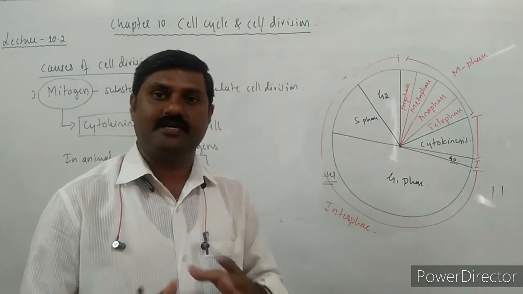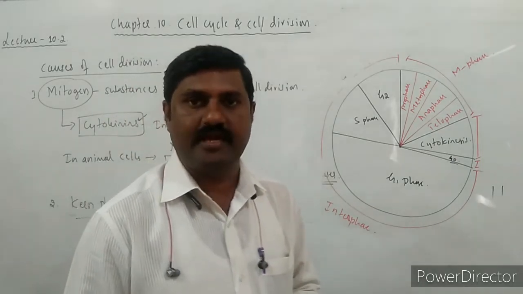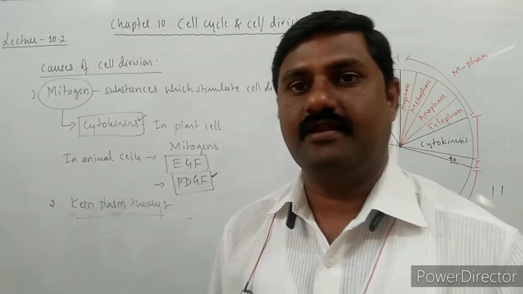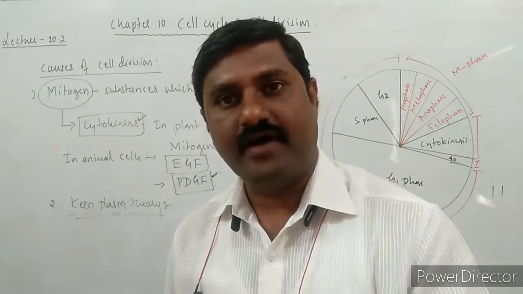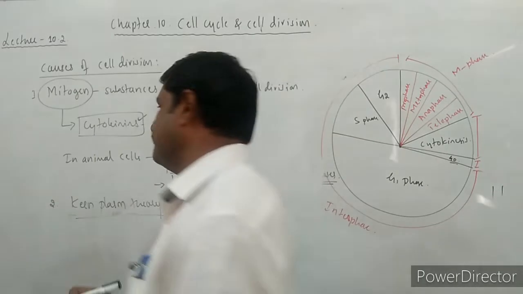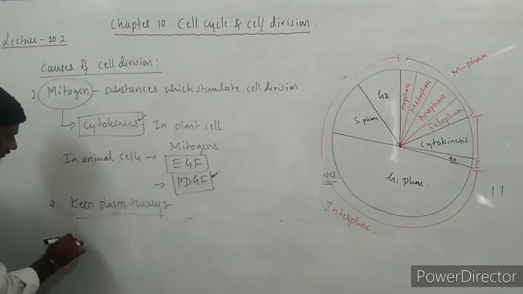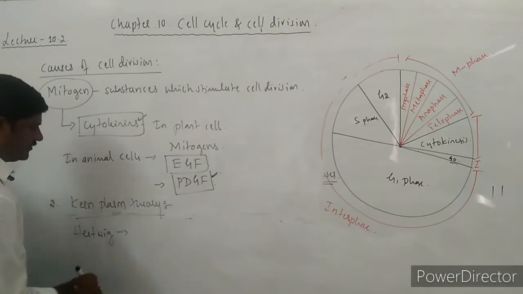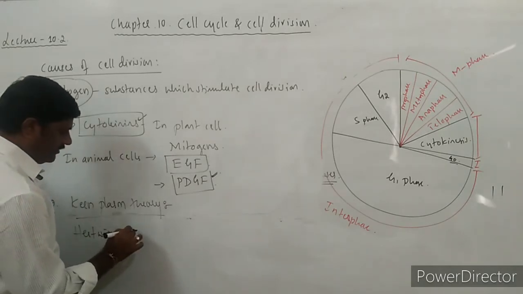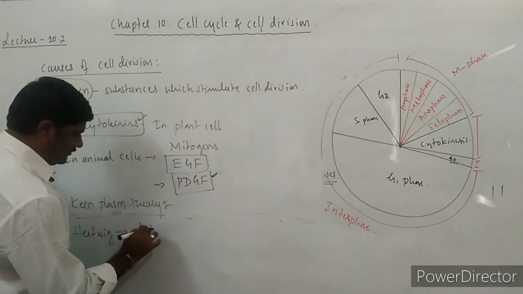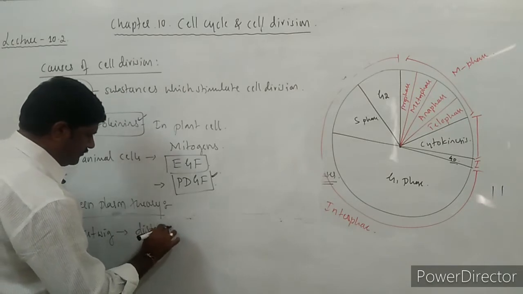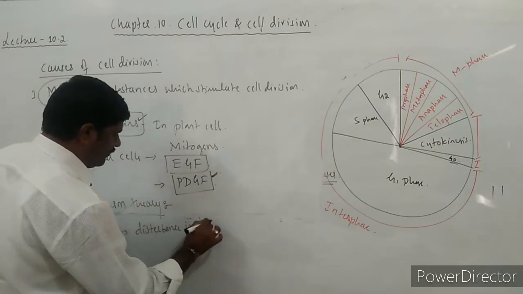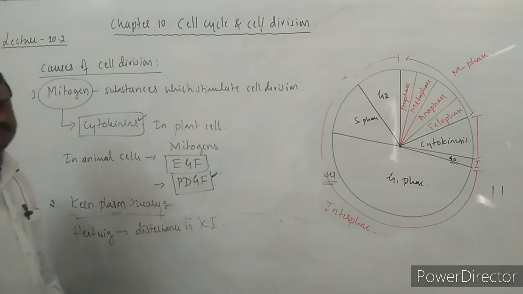Due to this disturbance in the karyoplasmic index, the cell inevitably divides itself. Hartwig is the name of the scientist who says there is a disturbance in karyoplasmic index.